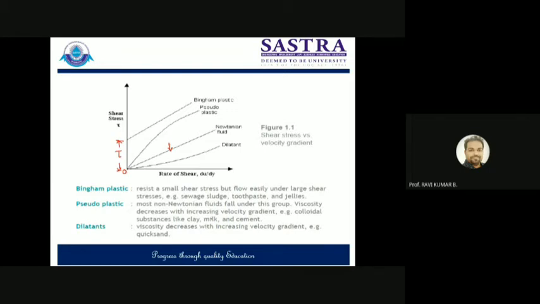These are some examples of the behavior of different kinds of fluids, and it may be asked. You can go through it. Here, any doubts?